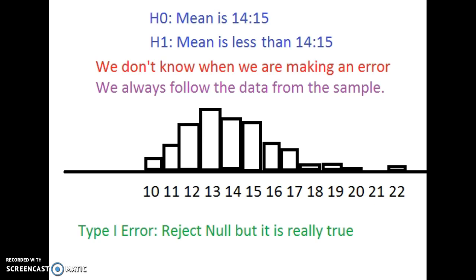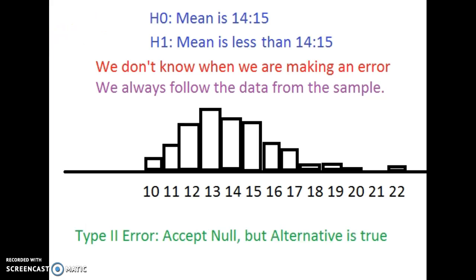Now a type 2 error would be to accept the null, but in fact the alternative is true. Now again, with a type 2 error, I'm not going to know I made an error. I'm just following my sample. My sample would have come back with a mean close to 14 minutes, 15 seconds. So I accept the null. There's no reason to ever doubt my sample. I trust the data.